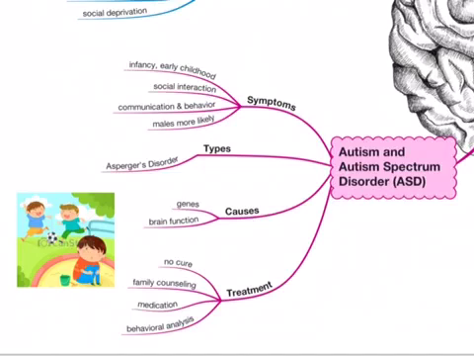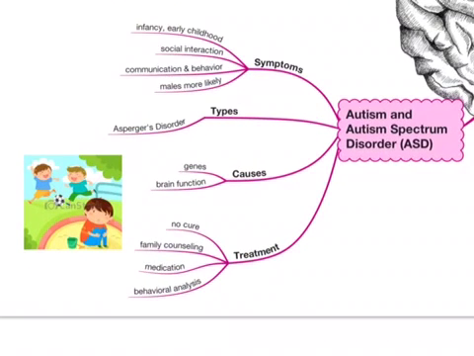Genes may also play a role in ASD. It can run in families. For example, if one child has it, then the second child might also get it. There could be problems with the brain as well. For example, there's not much connectivity in the different areas of the brain. There is no cure for ASD, but one treatment approach is applied behavioral analysis, which helps a child gain better social and language skills. Medications and family counseling are also helpful.